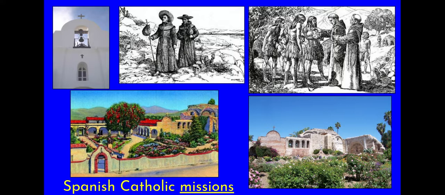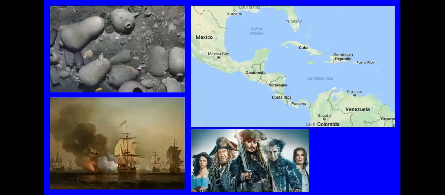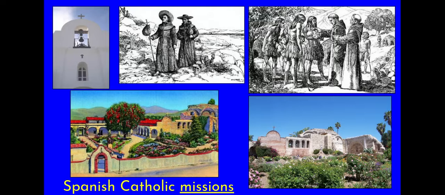Many of these missions later grew into cities, which is why we have so many Spanish Catholic names in the American Southwest, like Los Angeles, the Angels, San Diego, St. James, San Francisco, St. Francis, etc. So that's the God part. They hoped to spread Christianity. They hoped to convert native Indians to Christianity. Don't worry about spelling, I'll get to that slide coming up soon.